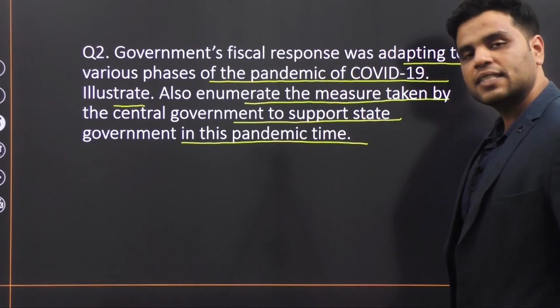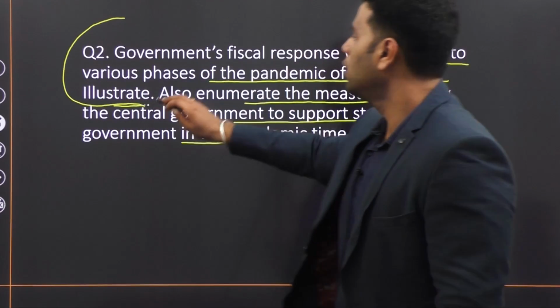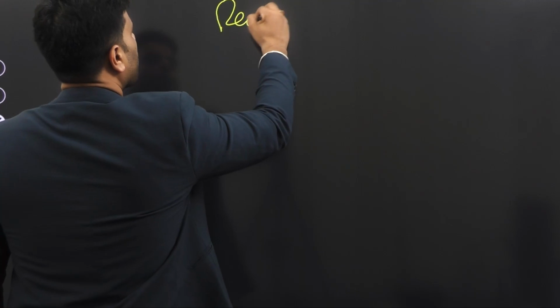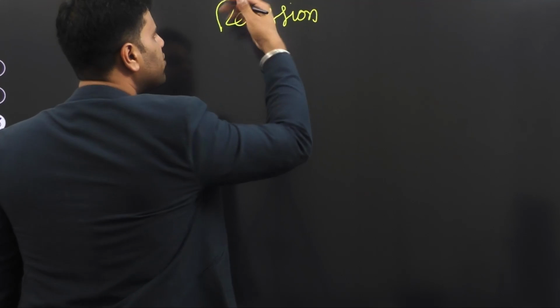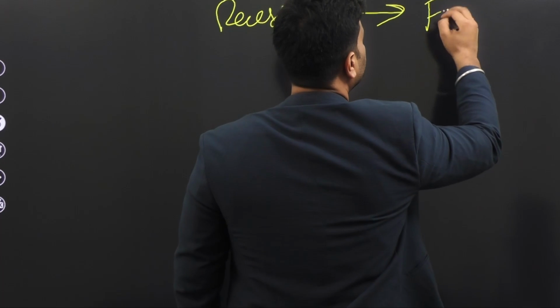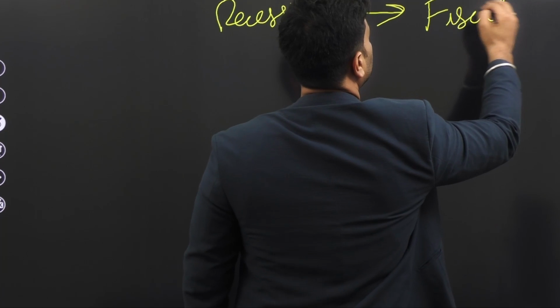Now, let's answer the first part. To answer the first part, you need to understand a few things. You see, we have talked about this in the previous lecture as well. You see, whenever there is recession, government comes out with a fiscal stimulus package.